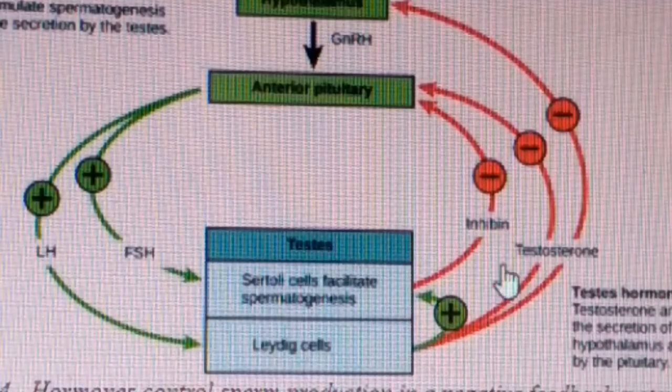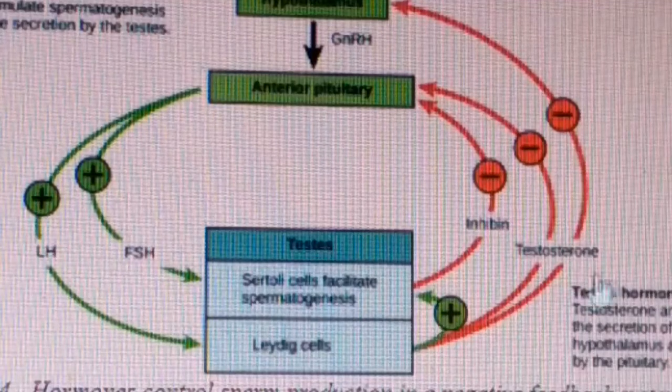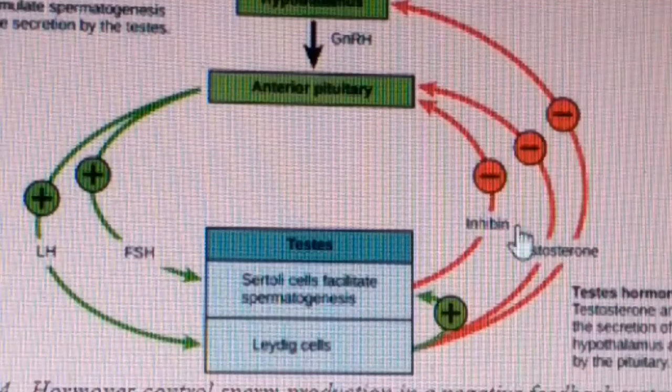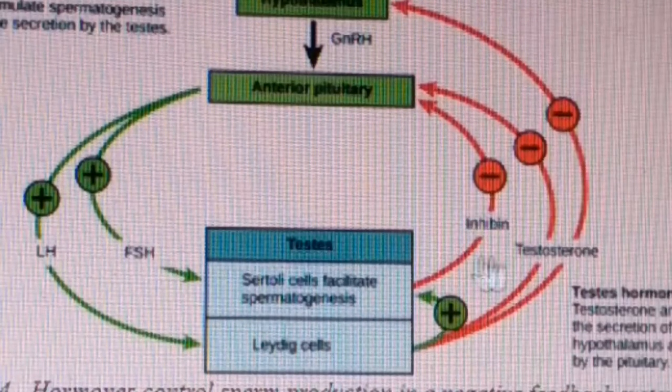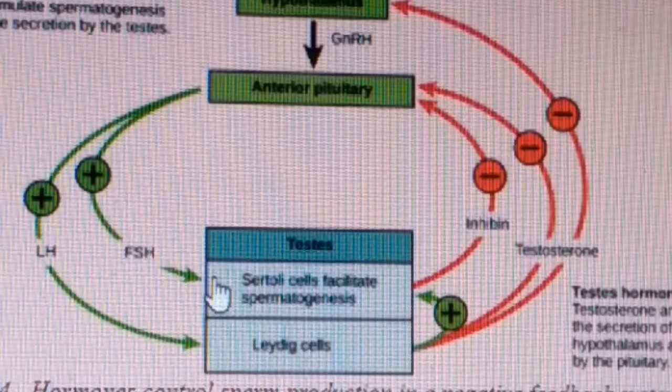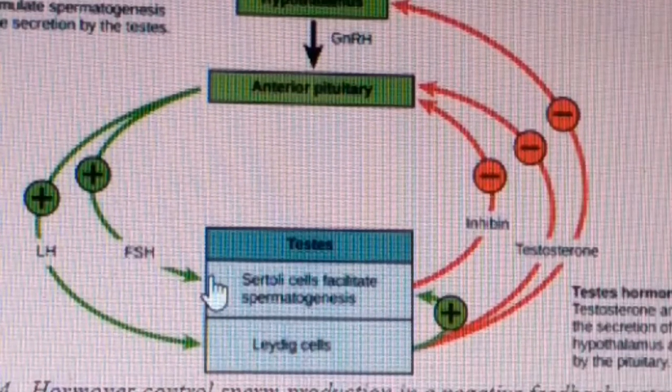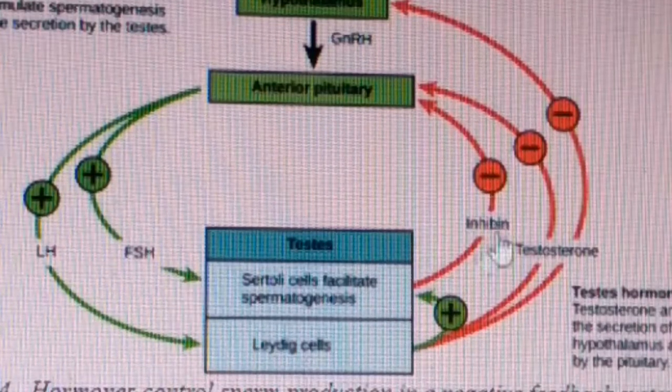Testosterone helps to release the male reproductive spore, that is the gamete, and the inhibin inhibits the function of FSH, which also secretes the androgen binding protein, through which the testosterone is concentrated.